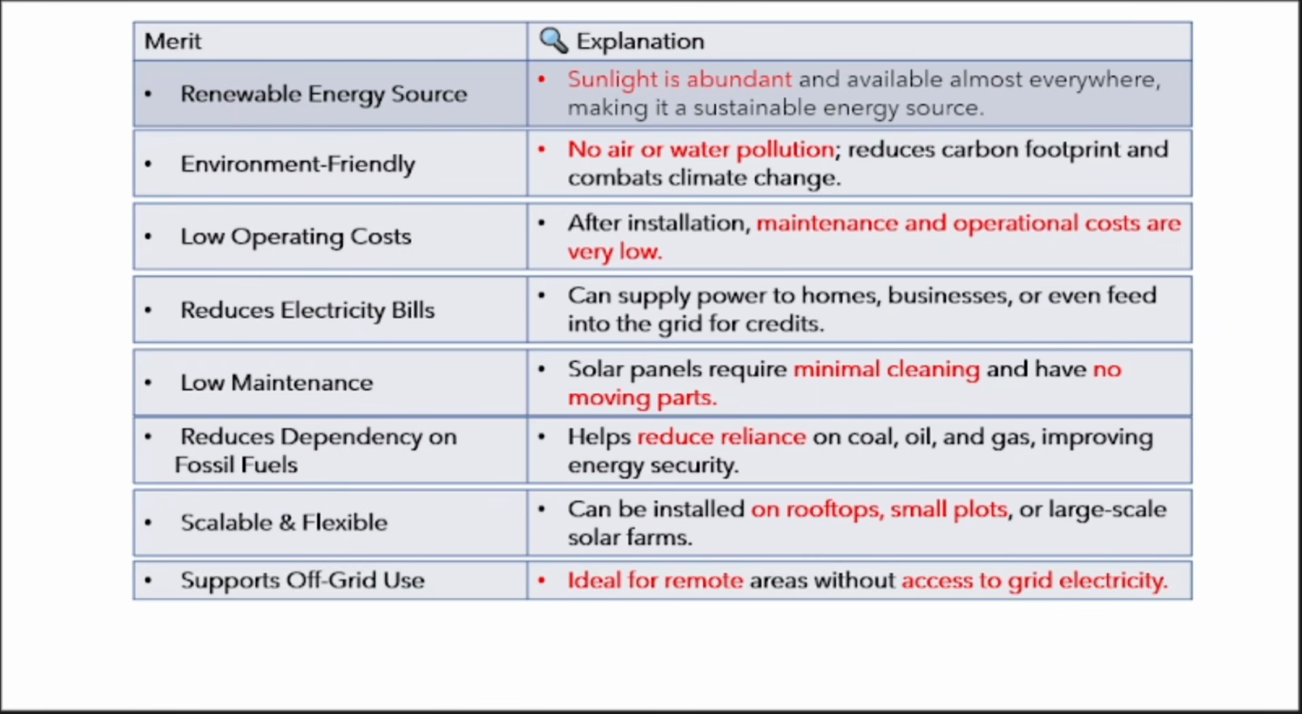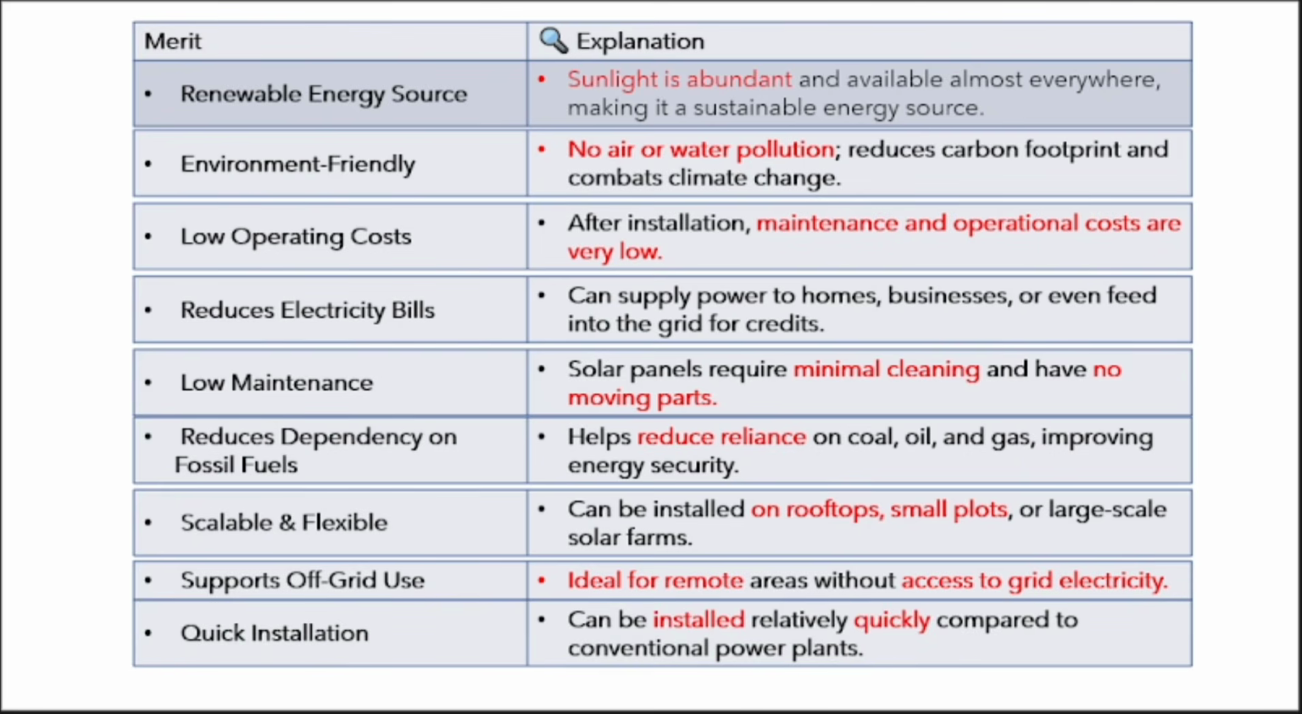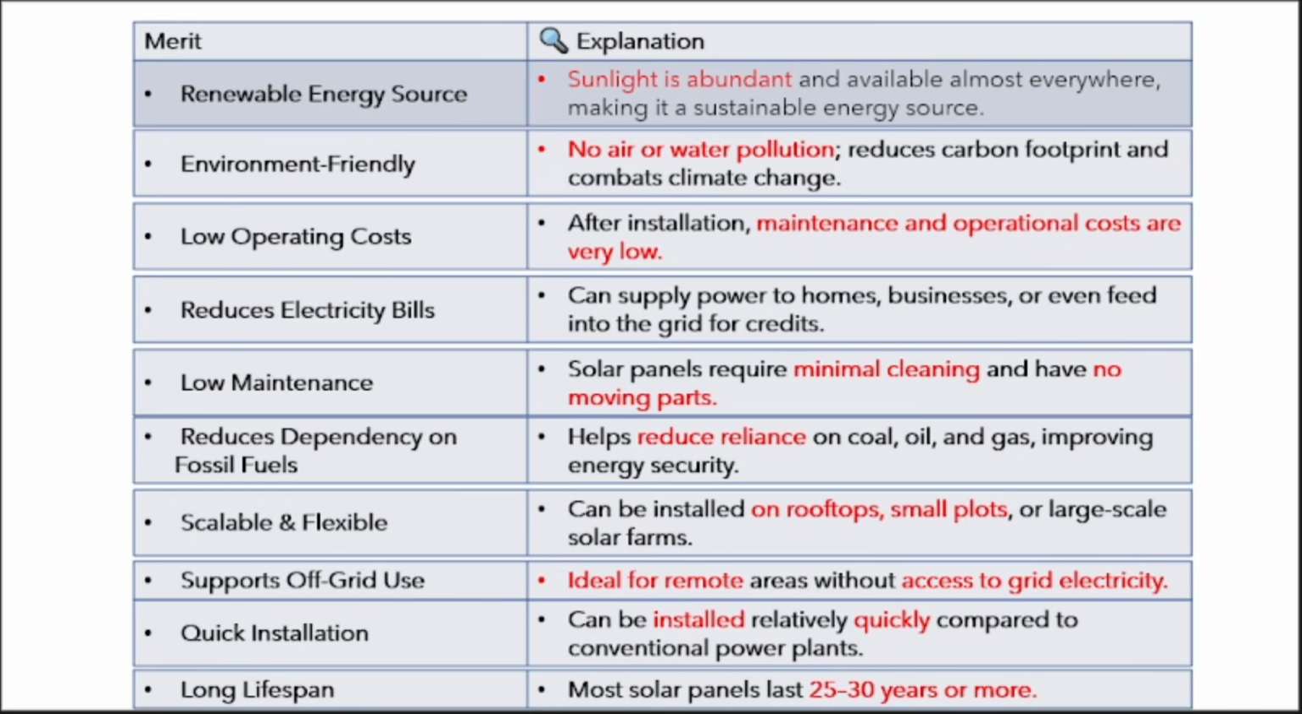Whenever rockets are launched, the orbiter satellites have to work only on solar. You don't have any other option. You cannot use non-renewable energy. The only way is solar: rover, lander, etc. will work on these solar panels. Ideal for remote and off-grid work. Quick installation, you can do it. The lifespan I have told you is 25 years. It can last up to 30 years or more. That depends on our